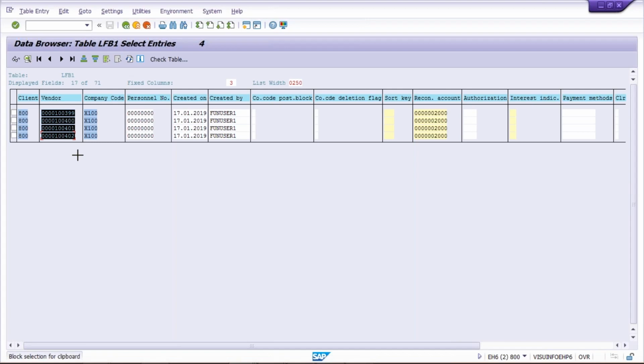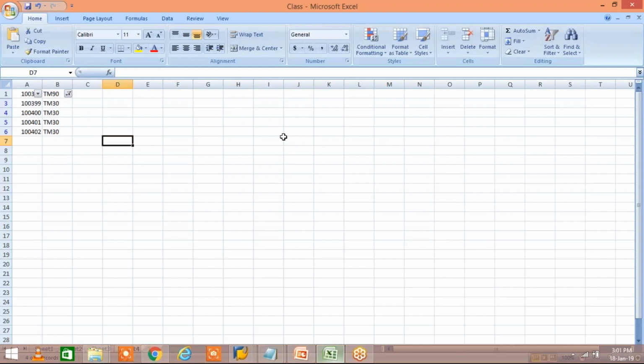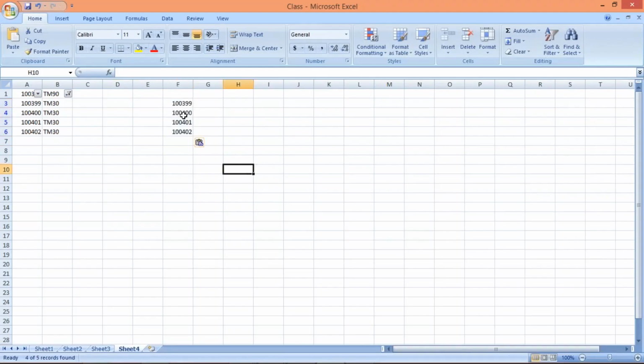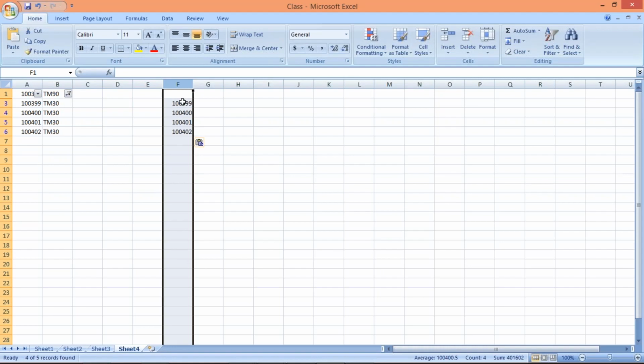Okay, so it is going to be selected. Just leave it and Control C, it means copy. Now what is happening? Simply we are going to paste it here, right? We have pasted it here. Let's suppose we are having 4 vendors. Now let's suppose if you are having 400 vendors, simply you can copy and paste. All the 400 is going to be pasted here.